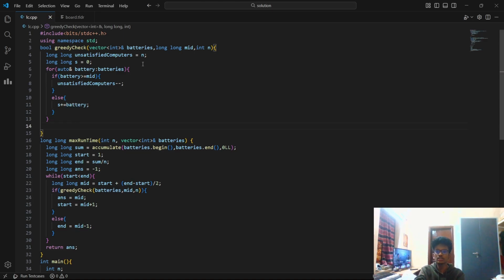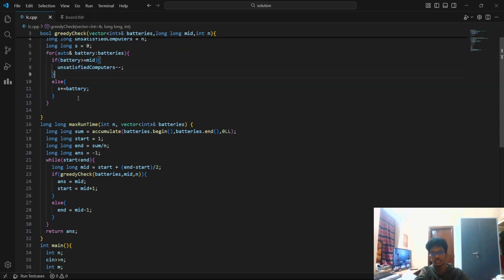And all you need to check is whatever the unsatisfied computers are there, some would be eliminated obviously during this if statement. The remaining unsatisfied computers, whatever the time is required, what was it? It was s divided by mid, right? S divided by mid is greater than or equal to, sorry, n.